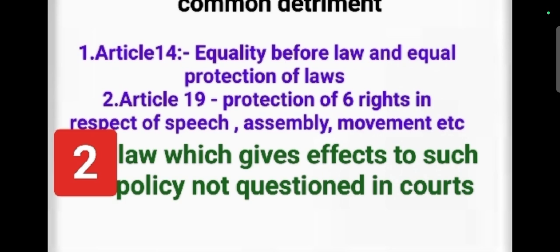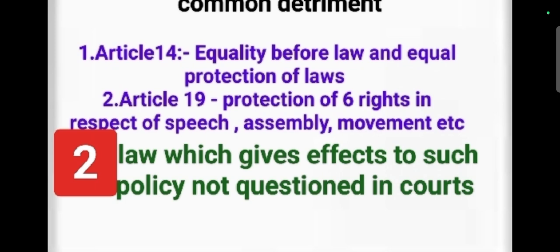So one provision was completed, so that is, there is no law which tells about the violation of fundamental rights, which are giving specific implementation to the 39B and 39C. Okay. So the second provision tells that laws which give effect to such policy are not questioned in courts. So the first provision never goes to the question in courts. It means there is no judicial review. Okay. So the overall permission was given to such laws which are included in 39B and 39C under Article 31C.